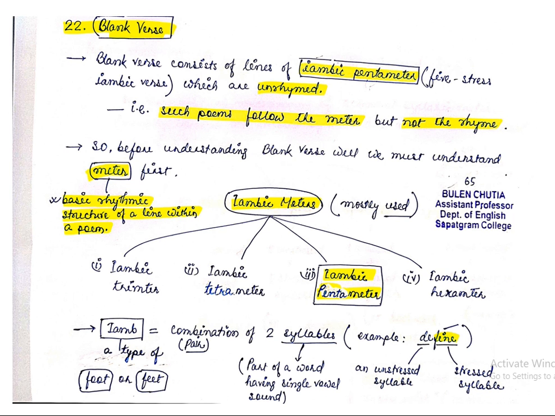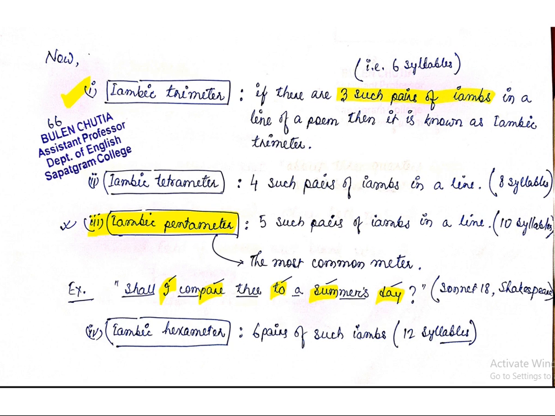Now come to Iambic Trimeter, Tetrameter, Pentameter and Hexameter, what they actually are. As you have understood what an iamb is, you will be able to understand very well that Iambic Trimeter is a kind of meter where we can find three such pairs of iambs in one line. In a single line we have three pairs of iambs: unstressed plus stressed, one iamb.